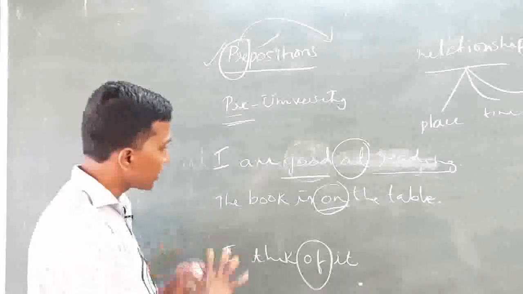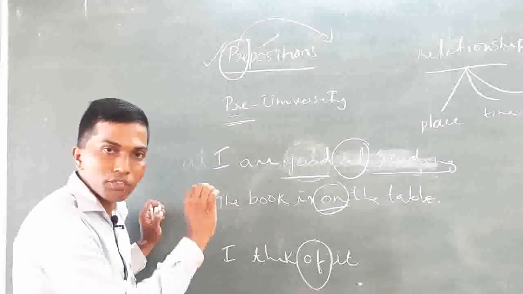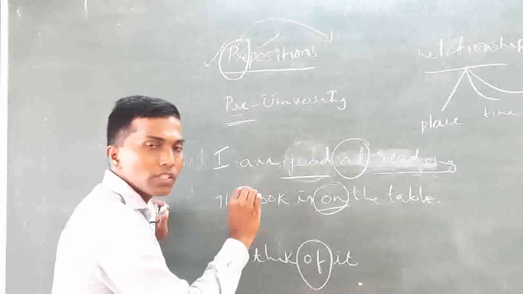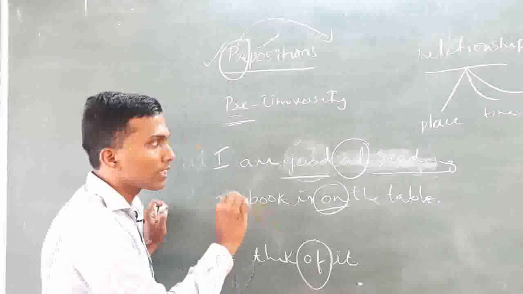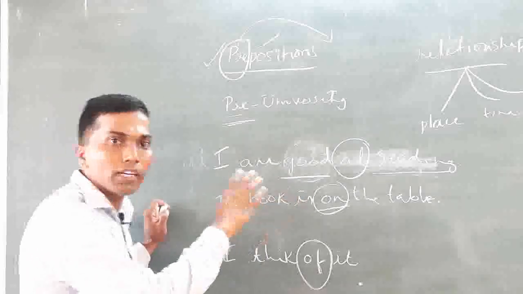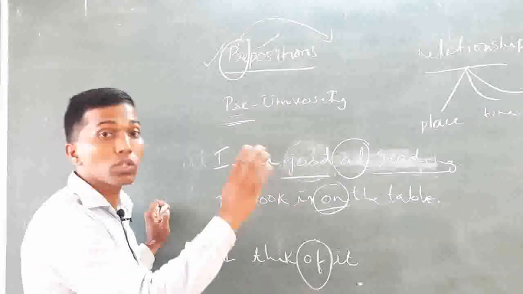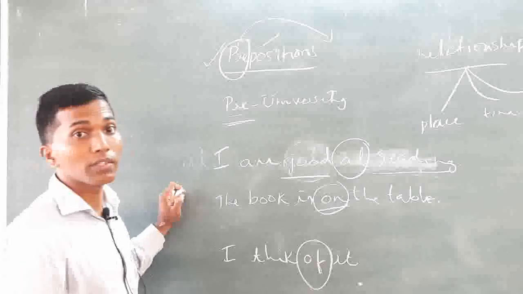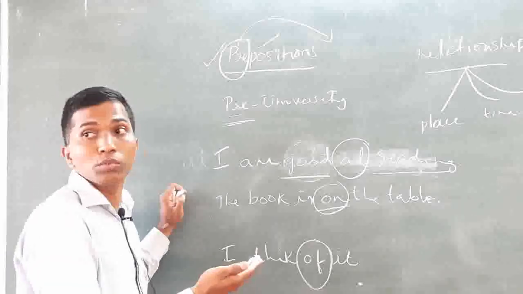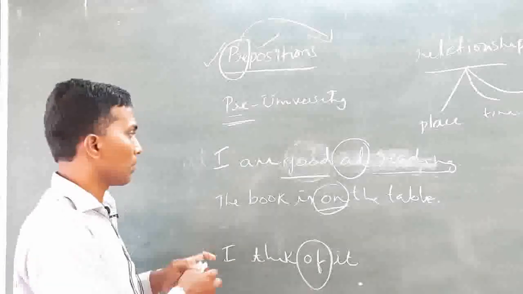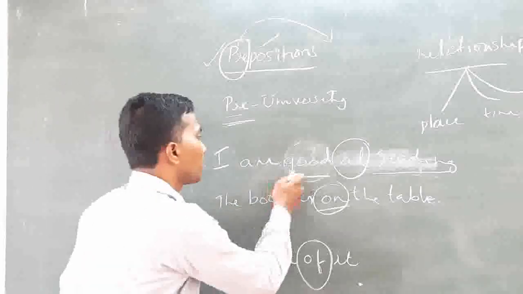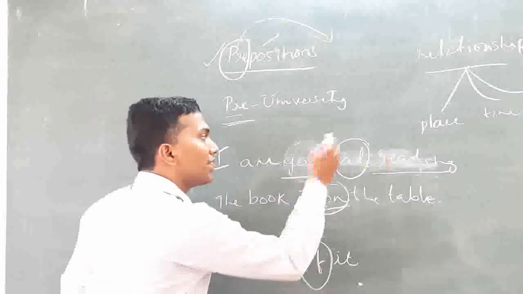Okay, when I have written these examples, I want to give you the experience that there comes a particular word all the time. It doesn't matter where you use a preposition. What comes after it is most important. That's why, look at this example: I am good at reading.